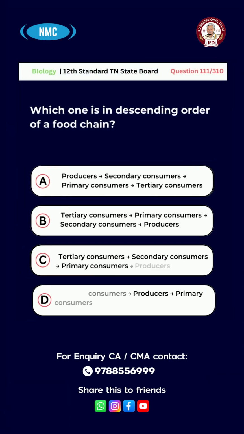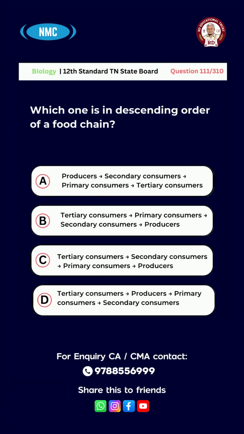Question number 111. Which one is in descending order of food chain? Option A, producers, secondary consumers, primary consumers, tertiary consumers. B, tertiary consumers, primary consumers, secondary consumers, producers.